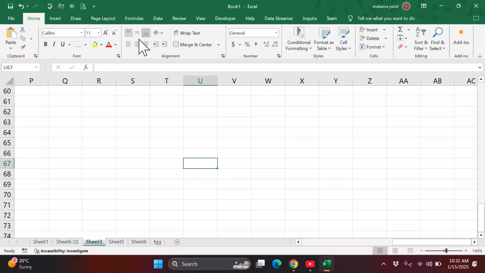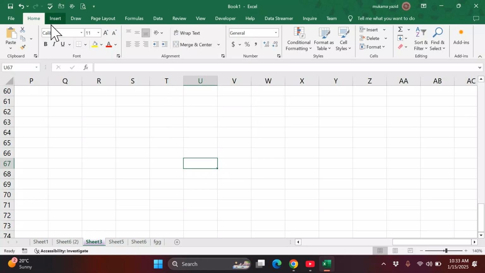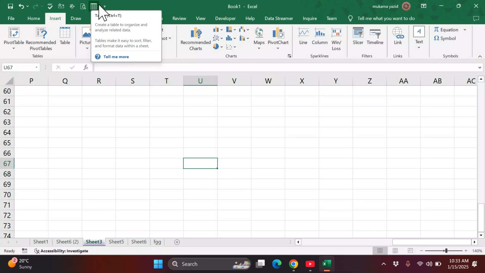So if you are using Excel and there are commands you use constantly, like creating a table, you just right click and add it to Quick Access. So when you want to create a table, you just come here, click directly, and the table comes. So that is Quick Access.